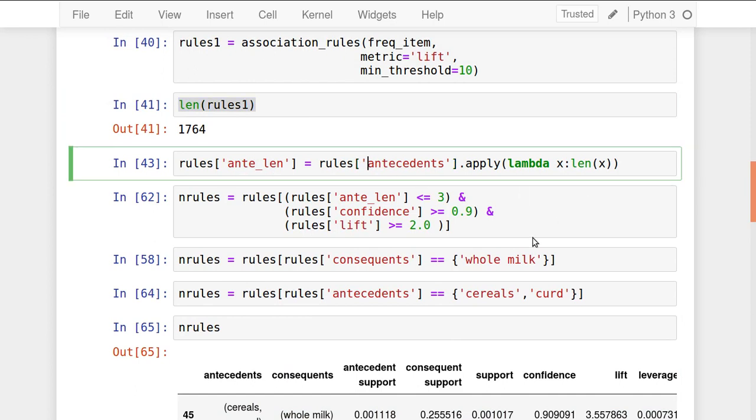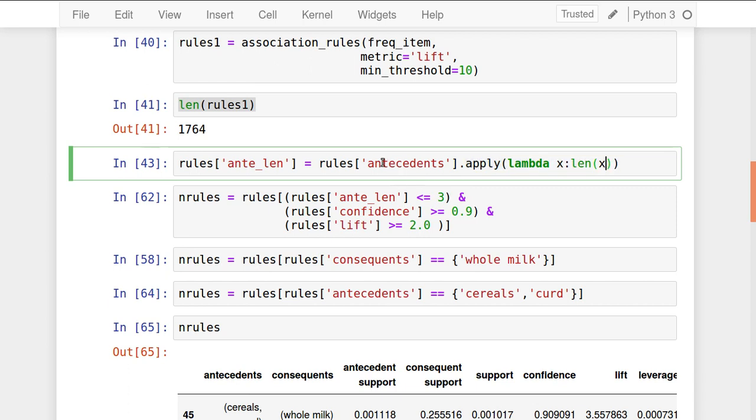Now I want one more column present there, the length of the rules. Length means antecedent length, how many antecedents are present, that I want to apply as an extra column. This extra column can be added to the data set by this method: rules of antecedent length equals rules of antecedents, antecedent means this side, dot apply lambda of x, len of x.